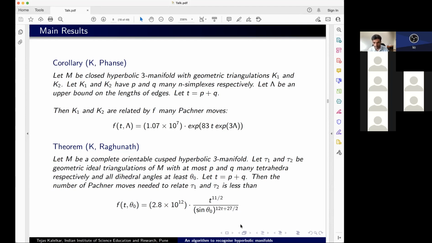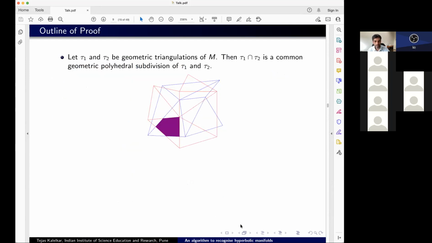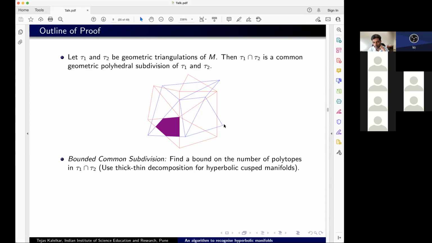Okay, so I'll just give a very brief outline. I had more prepared, but I think I spent too much time on this. Okay, so the outline: the proof basically depends on 2 parts, one is very combinatorial and one is a little more geometric. To start with, I have these 2 triangulations in blue and red, and I want to first of all get a common polyhedral subdivision. So I do this in the obvious way. I have the blue triangles over here, the red ones over here. I just intersect them and break it up into polyhedra. Okay, so this is my common polyhedral geometric subdivision.